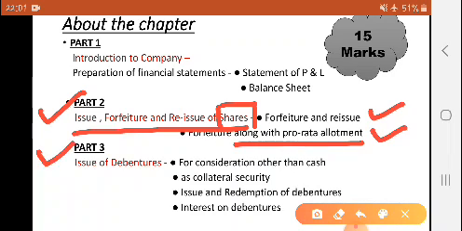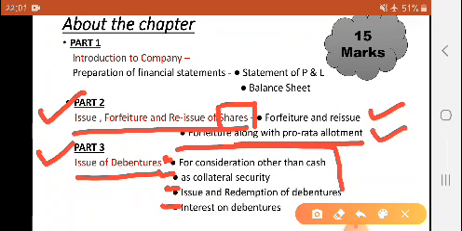Now Part 3 is about issue of debentures. There are four things which I have mentioned here. After analyzing some past papers, the questions are based on these points: debentures issued for consideration other than cash, debentures issued as collateral security, issue and redemption of debentures, and interest on debentures.